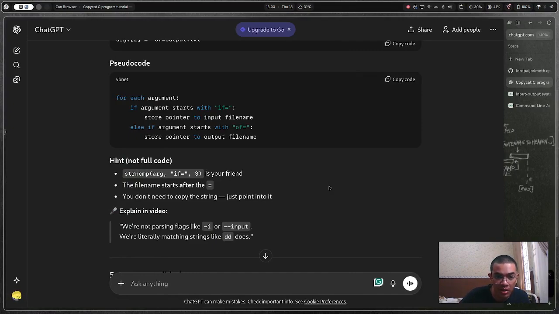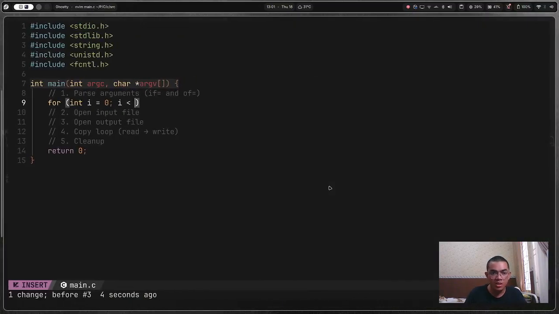The file name starts after the equal sign. We don't need to copy the string, just point to it. We're not parsing flags like -i or --input. So let's do this. Let's first do an if, argc is less than 3, we only have 2 arguments.